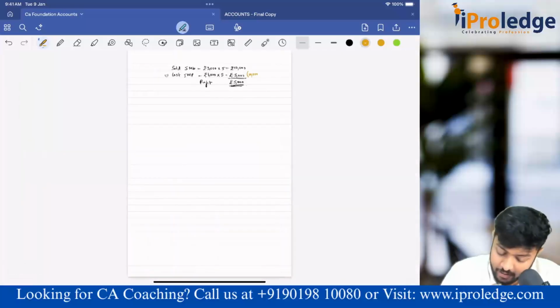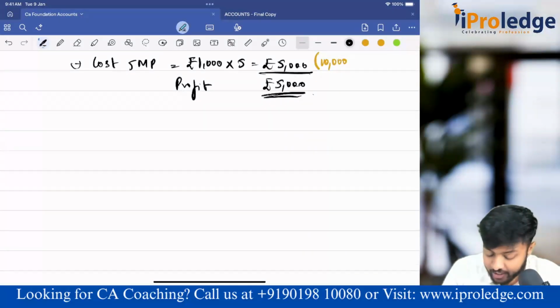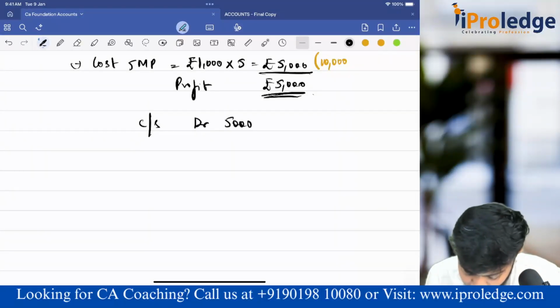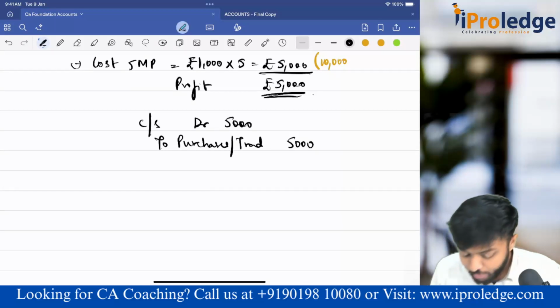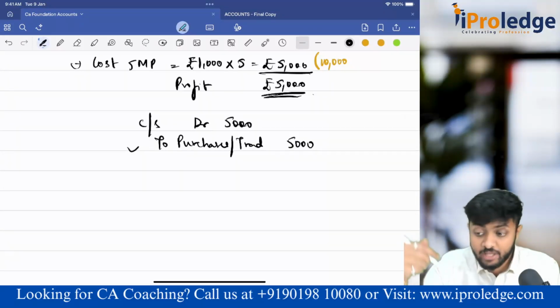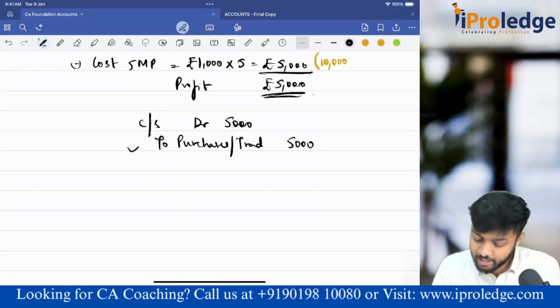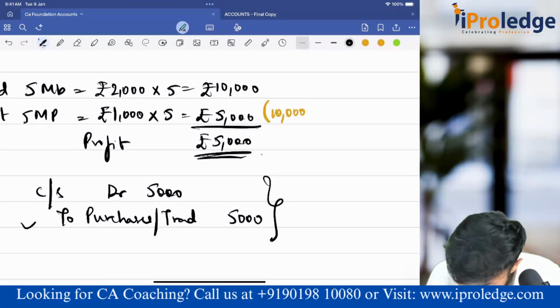Now if you come here, I will pass the closing stock incorporation entry. So that is closing stock account debit 5,000 to purchases, or trading, whatever, 5,000. The moment you pass this entry, purchase is getting credited. Purchase is an expense, increasing is debit, decreasing is credit. If purchase is credited, that means it is decreasing. This entry will have the effect of subtraction from 10,000.